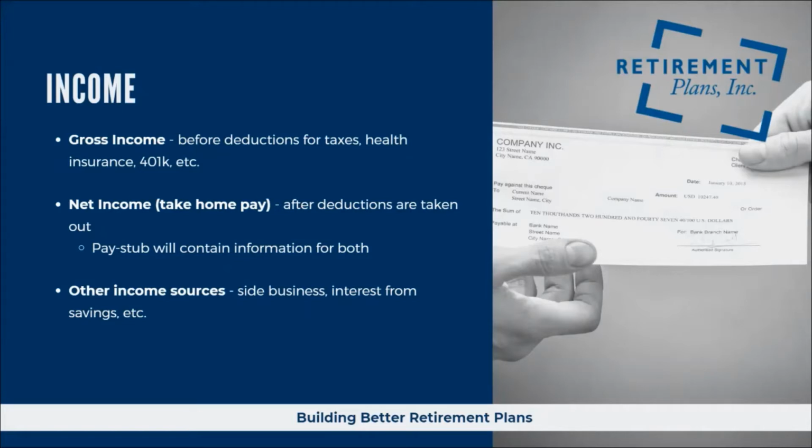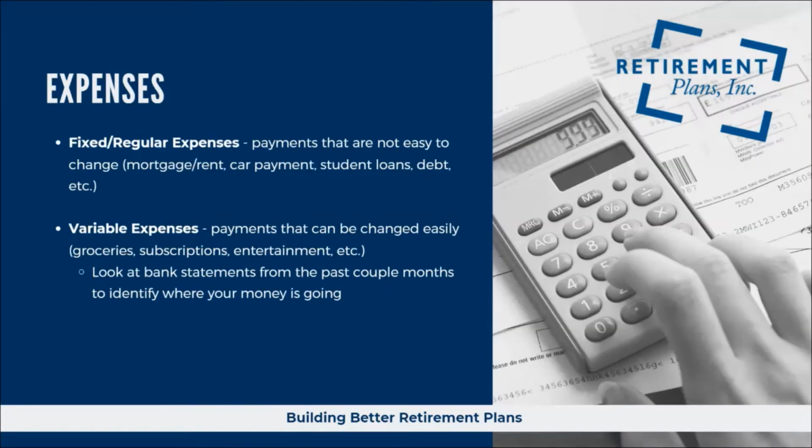Second definition would be net income, and this is your take-home pay. This is what you would likely see direct deposited into your bank account or a check that you would receive on your pay cycle. Information for both gross income and net income can be found on your pay stub. What we want to also consider is other income sources, such as a side business or interest from savings. Now that we have a good understanding of the income definitions, let's move on to expenses.